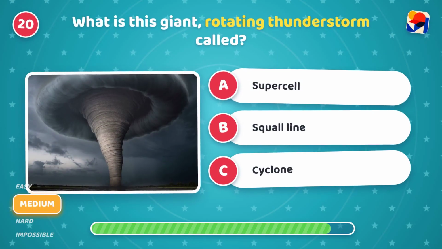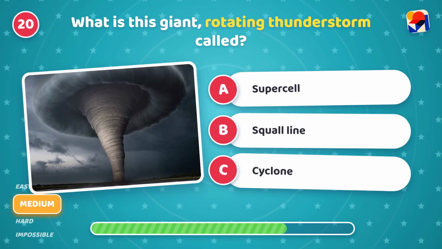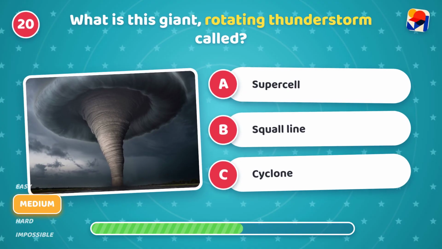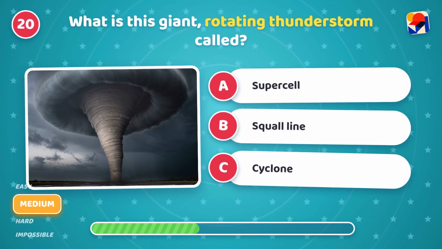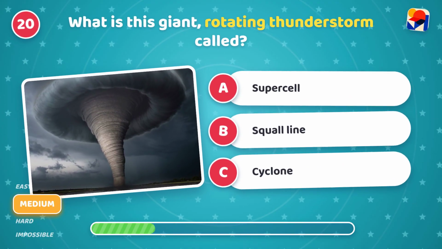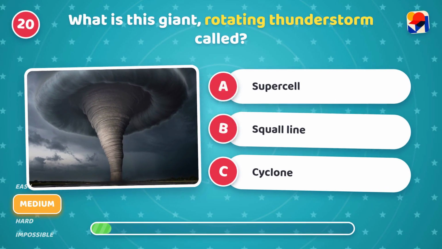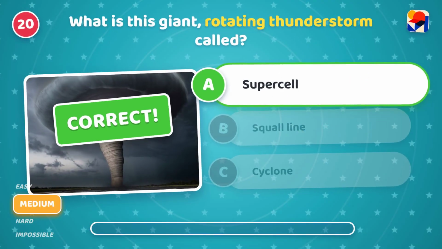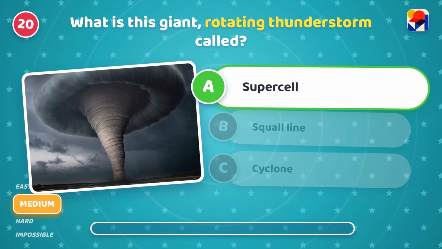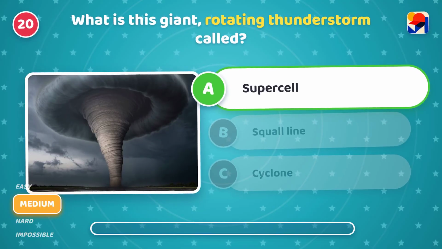What is this giant, rotating thunderstorm called? Is it A, supercell, B, squall line, or C, cyclone? It's A, supercell, intense. These huge storms can spawn tornadoes.